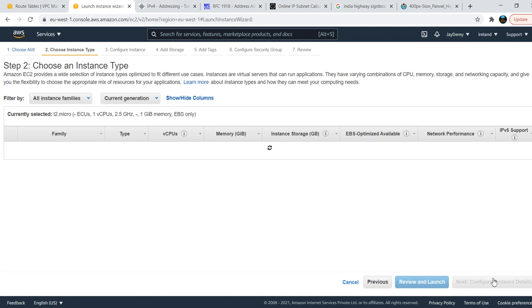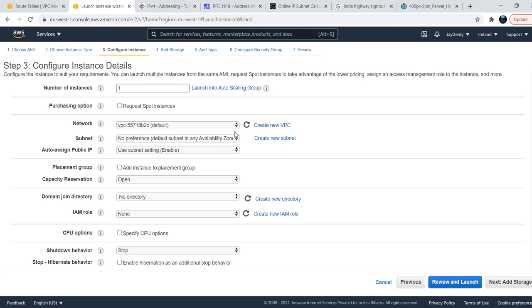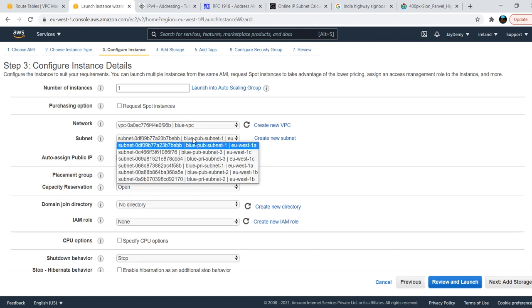Next, configure instance details, and choose your VPC, blue VPC. Here don't forget to choose your private subnet. If you are choosing a public subnet again, there is no use, we already created one. So we need to choose any private subnet.